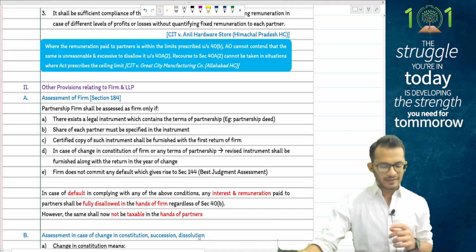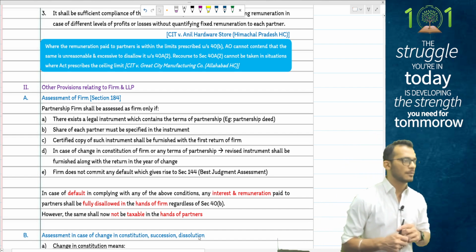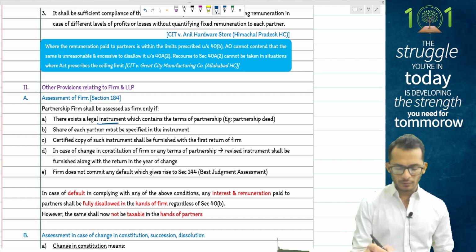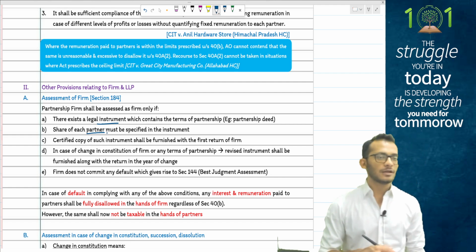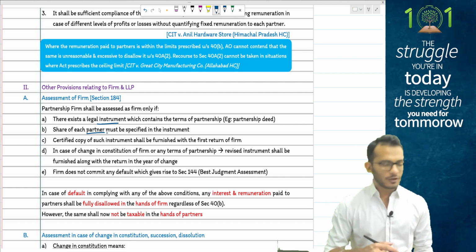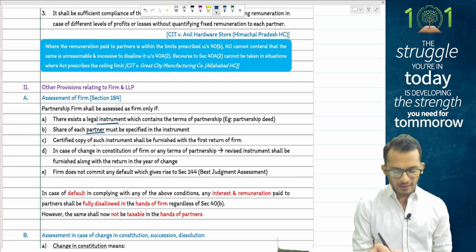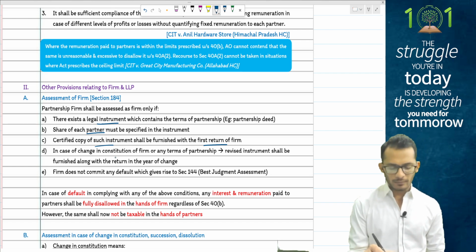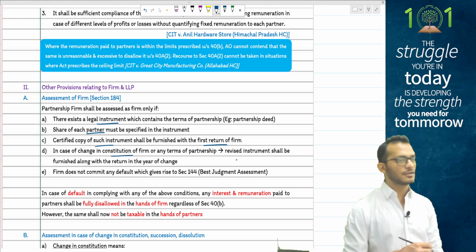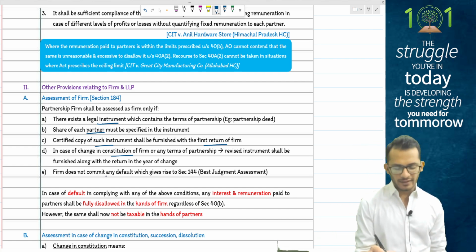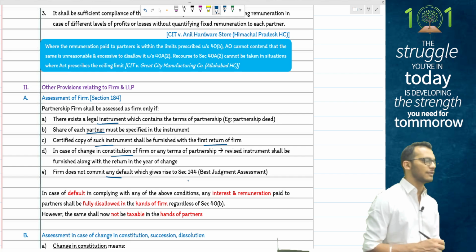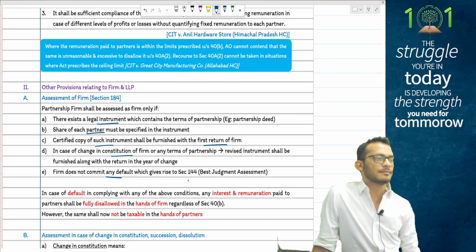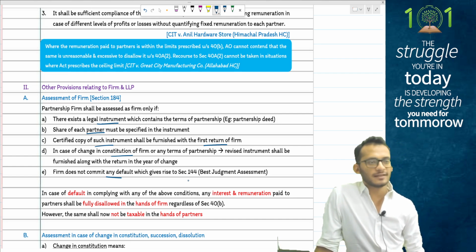All other provisions, people: if you want to be assessed as a firm, some rules have to be followed. Rule number 1, there should be a legal instrument, basically a partnership deed. Rule number 2, the share of profit must be specified, because if it is not specified, it becomes an AOP or BOI. Third, a certified copy of the instrument should be furnished along with the first year's return to the assessing officer. Rule number 4, in case there is a change of constitution, the revised document should also be submitted to the officer. And finally, the firm should not commit any default under section 144, which is best judgment assessment, meaning I should always comply with the assessment procedure.